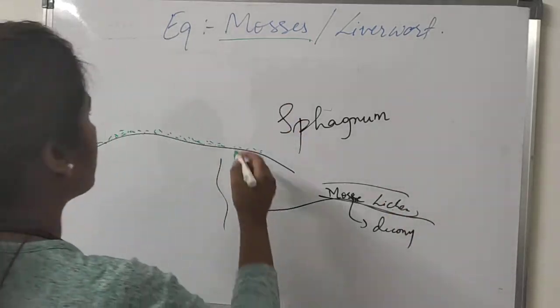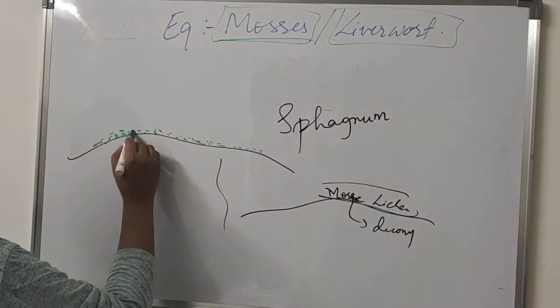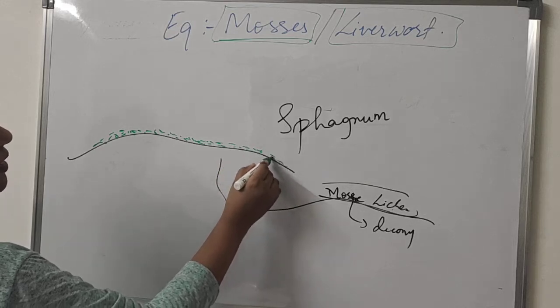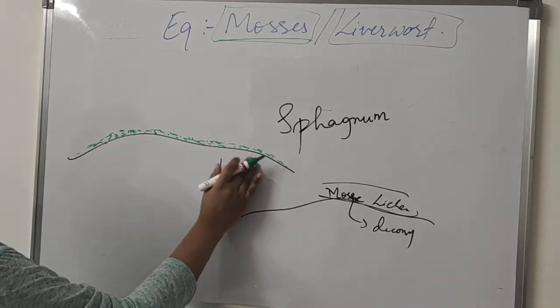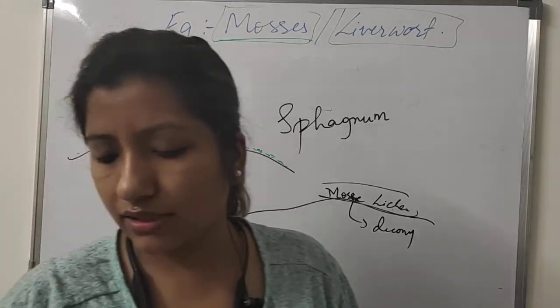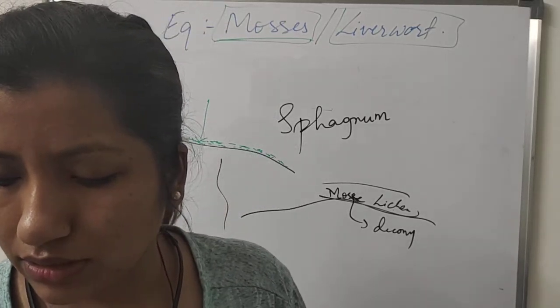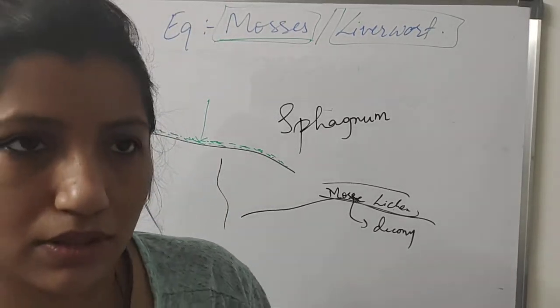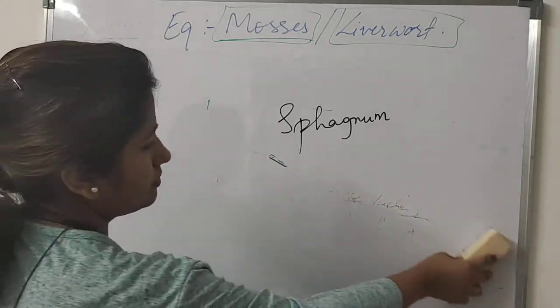So all these are bryophytes. Mosses and liverworts are bryophytes. Mosses grow on the soil and look like a mat, a green carpet. Since they cover up the soil like this, they prevent soil erosion. That is another significance of mosses. So we'll come to the examples of bryophytes. Number 1, liverwort.